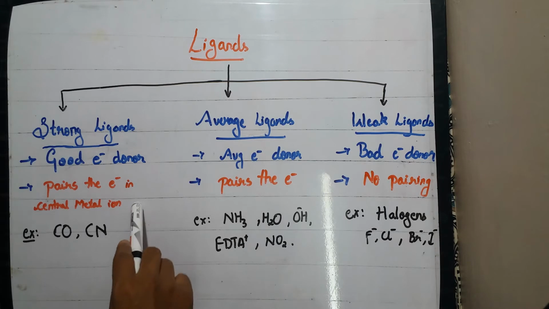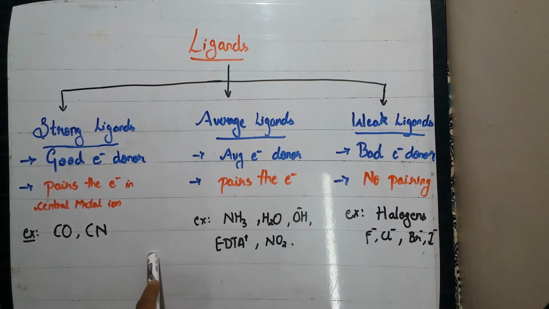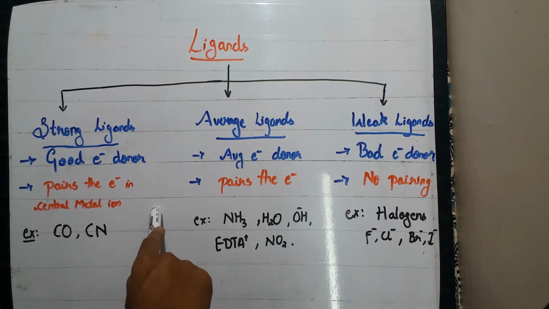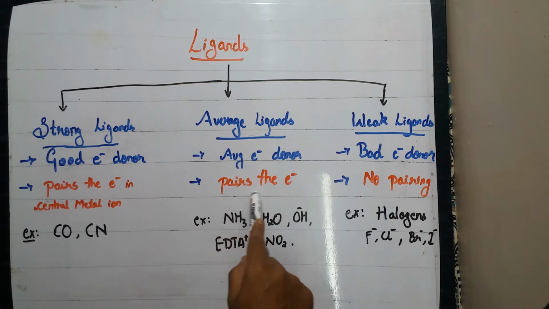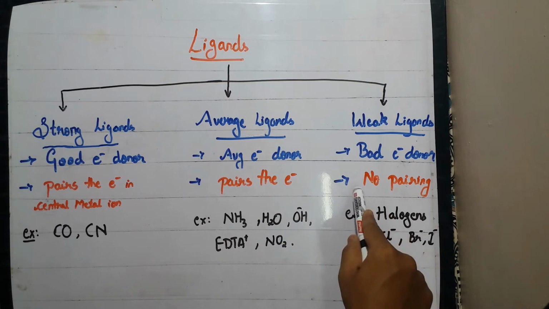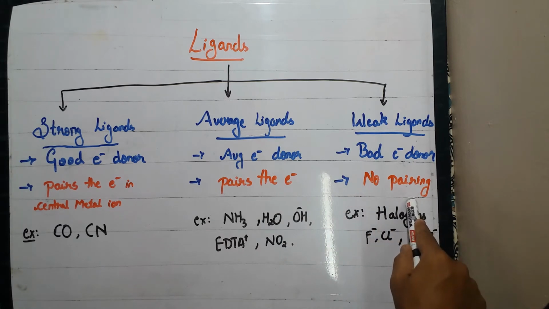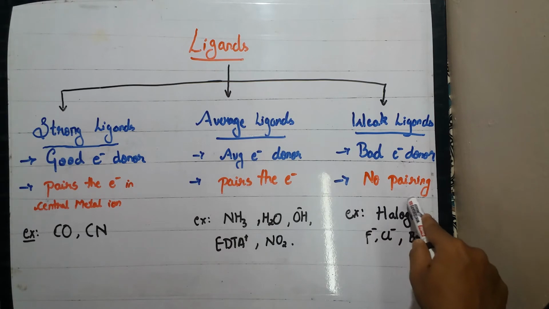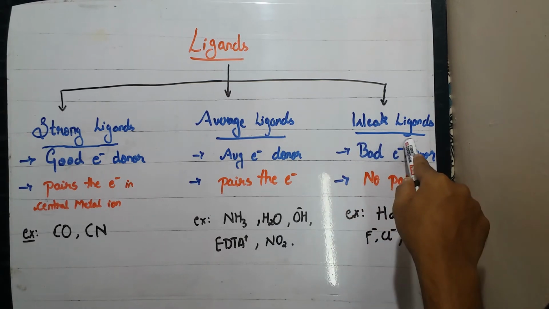The second point is important, because strong ligands pair the electrons in the central metal ion. That is, if there are unpaired electrons present in the d orbitals, due to the strong ligands, the pairing of the electrons takes place. In the average ligands also, the pairing of the electrons may or may not take place, but in the weak ligands, no pairing of electrons takes place. That is, if there are unpaired electrons present in the d orbital, they remain unpaired. There is no pairing of electrons in the presence of weak ligands.